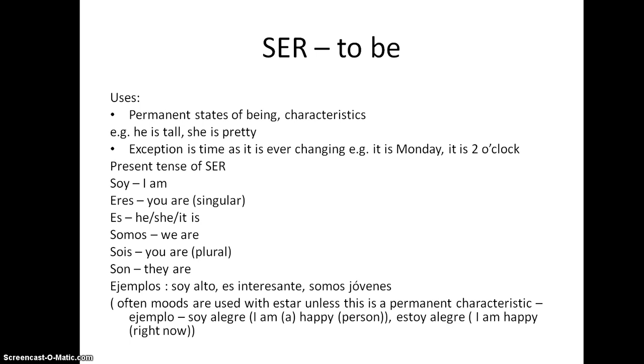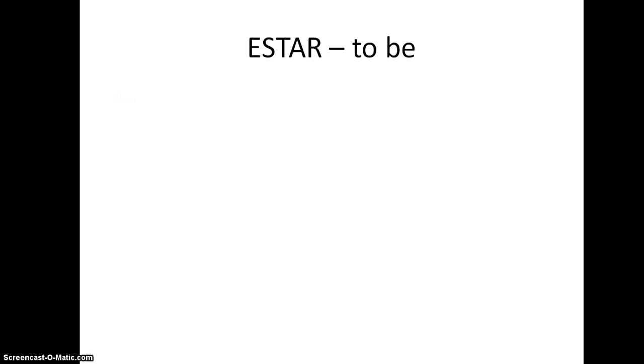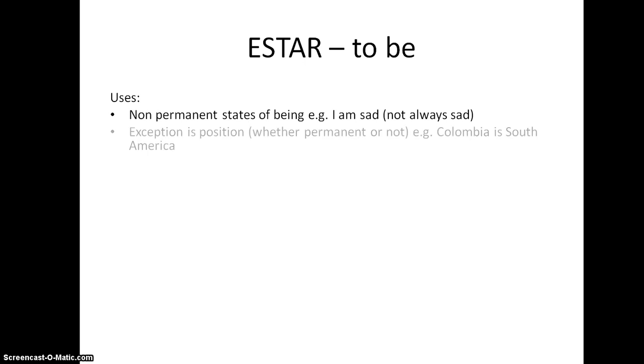So let's have a look at estar. So again, it means to be. And this time we use it for non-permanent states of being. So in particular moods. So I'm sad because I'm not always sad, hopefully. An exception to this, whether it's permanent or not, is position. So Colombia is in South America, for example.